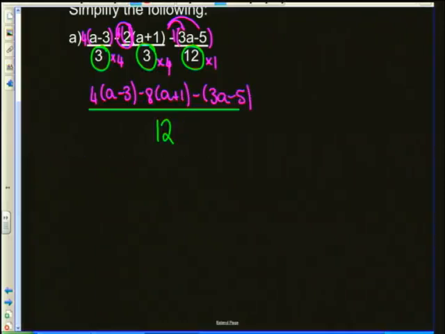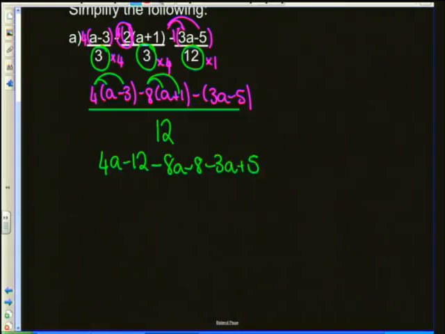Okay, now let's simplify. I'm going to distribute my 4 into the bracket, giving us 4a minus 12. I'm going to distribute, giving us minus negative 8a minus 8. And negative 3a plus 5, and that's all sitting over the LCD of 12. We don't drop that LCD. It's not an equation. That's the only time you are allowed to drop the LCD.